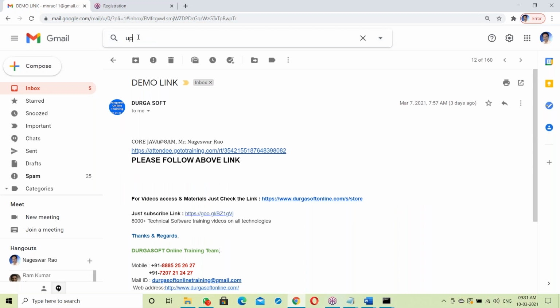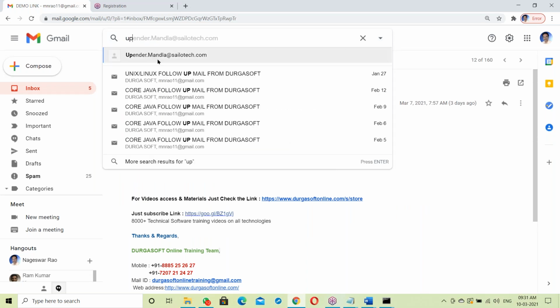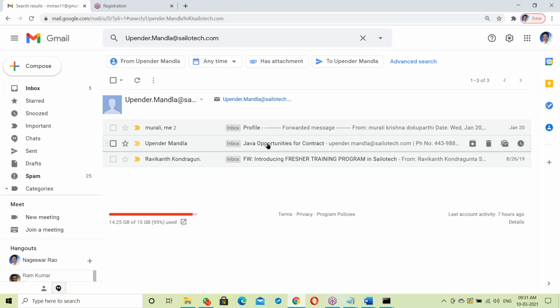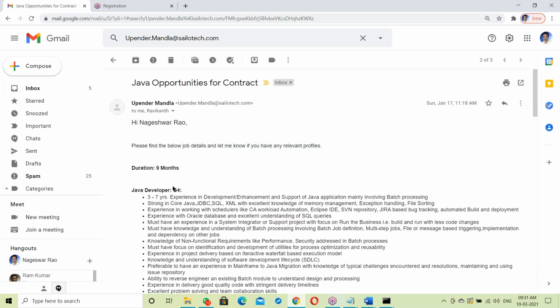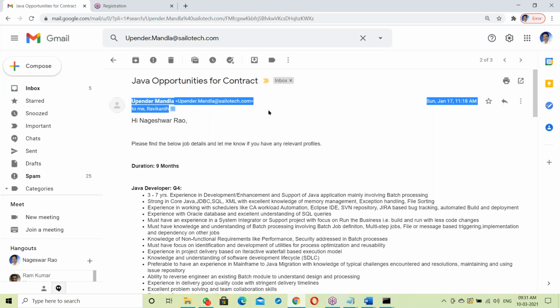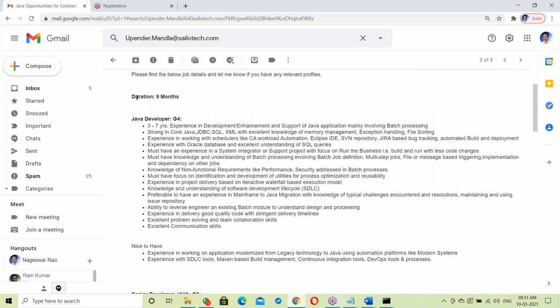In our company, some requirements are going on. Our company is Silotech Private Limited. This is our HR, and I received this email from my HR here. The requirement is for 9 months projects.